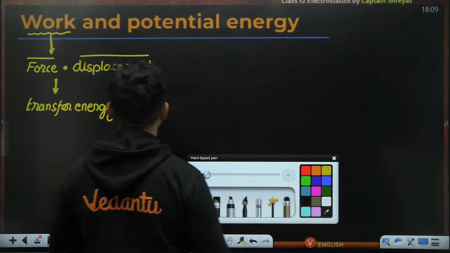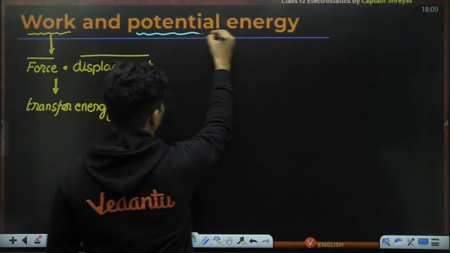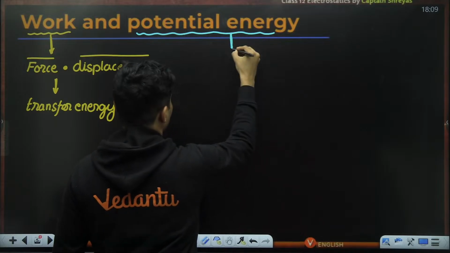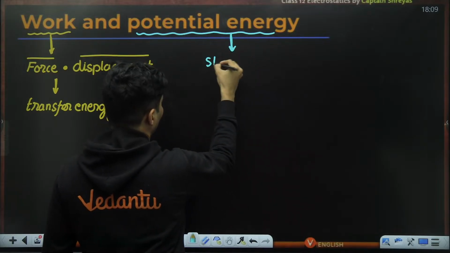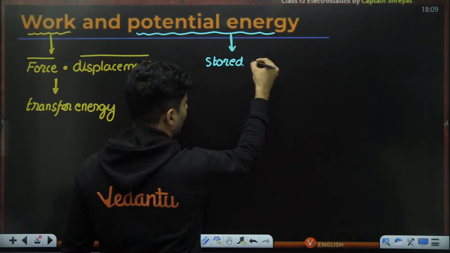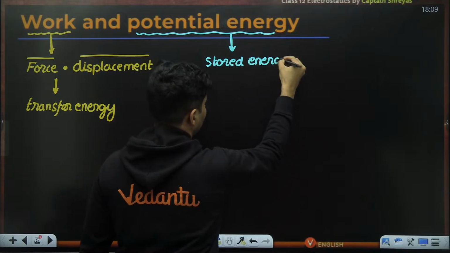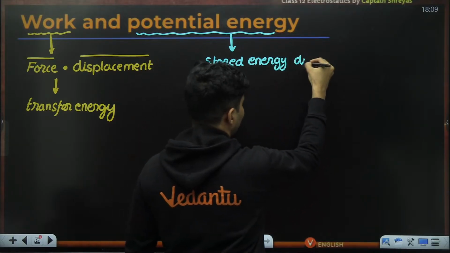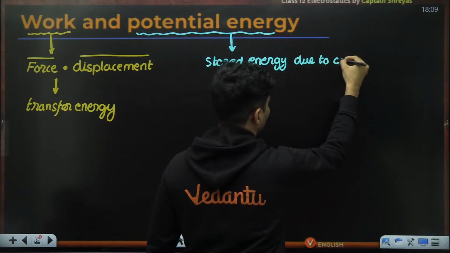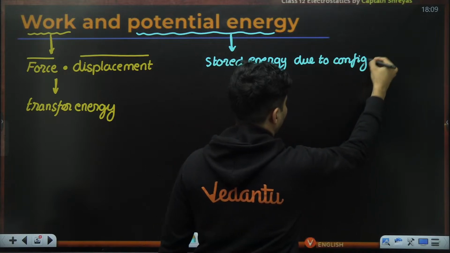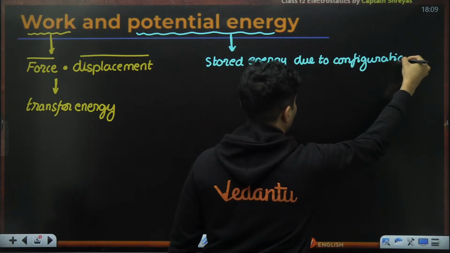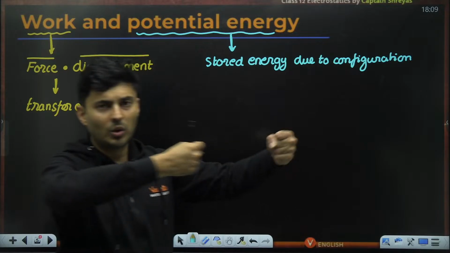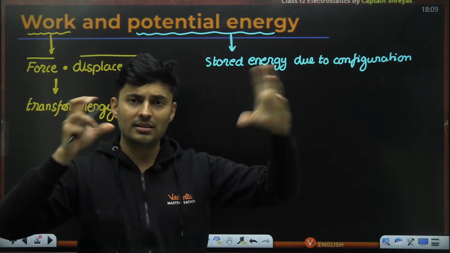Whereas when you talk about the concept of potential energy, it is basically the amount of stored energy due to its situation or configuration. Like if you take a bow and arrows bow and you stretch it, because it is stretched, there is energy stored.